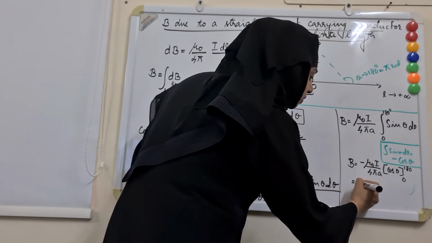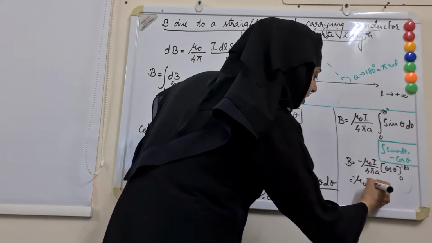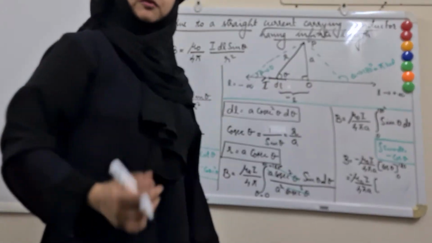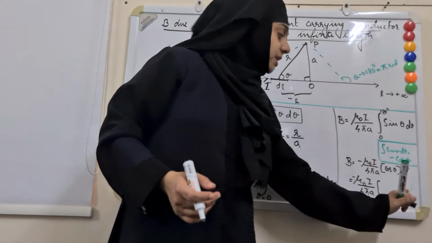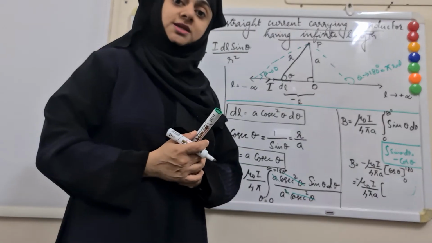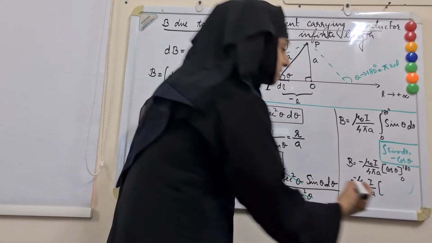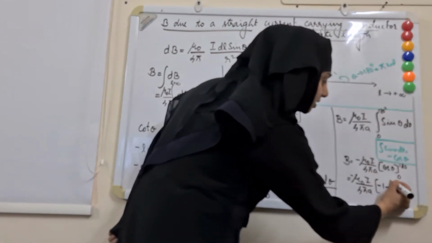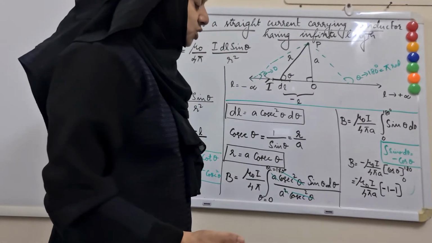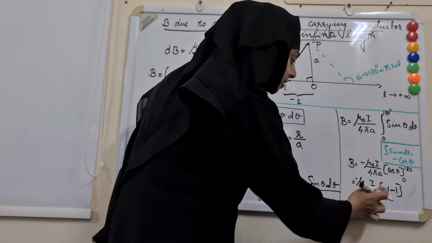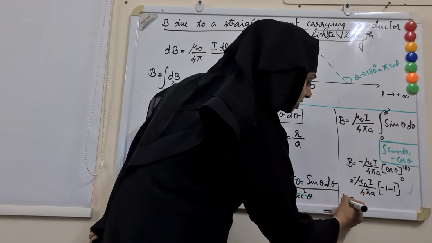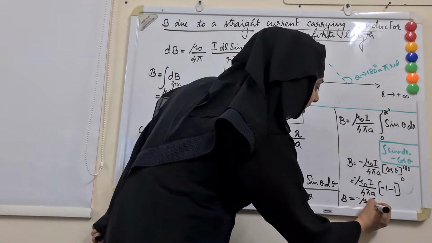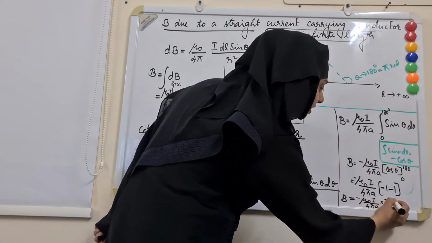Now this is equal to minus mu naught I by 4 pi a into, what is cos 180? First we have to apply the upper limit, then minus lower limit. What is cos 180? Cos 180 is minus 1, and minus, what is cos 0? 1. So here we will get minus 2. So the expression becomes B is equal to minus mu naught I by 4 pi a into minus 2.